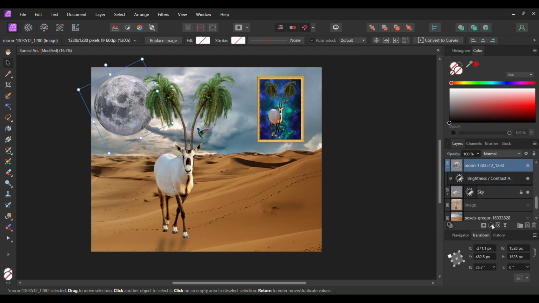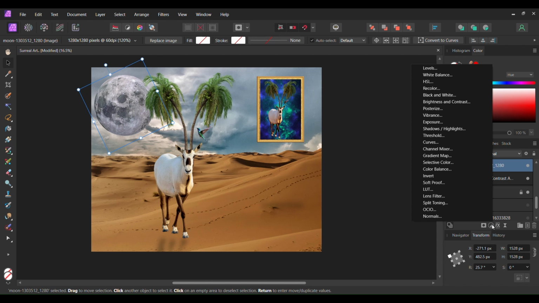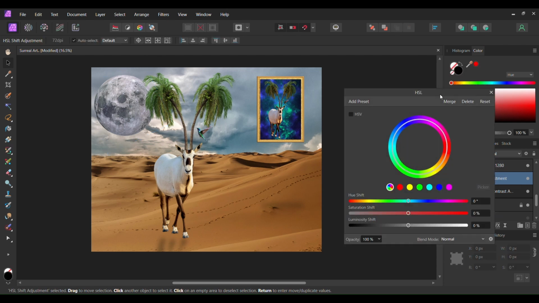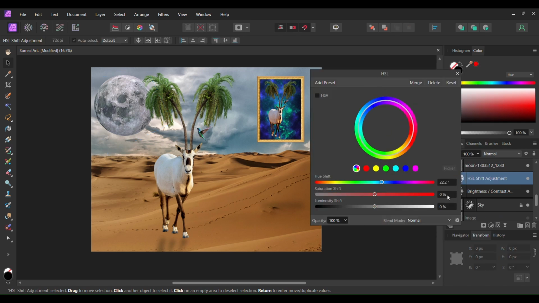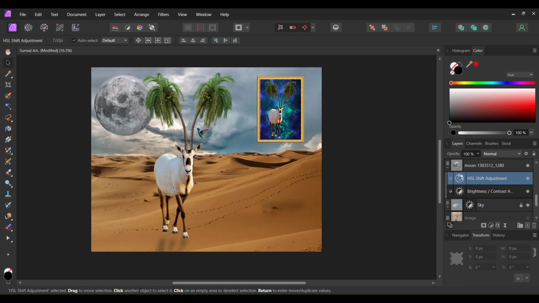Now click the Adjustments icon again. This time select the HSL adjustment. Set the Hue shift to 22.2 degrees, Saturation shift to negative 33%, and the Luminosity shift to negative 5%. Go to the Red channel. Now set the hue shift to -8.4 degrees, saturation shift to 18%, and the luminosity shift to 5%. Make sure the adjustment is in the moon layer.